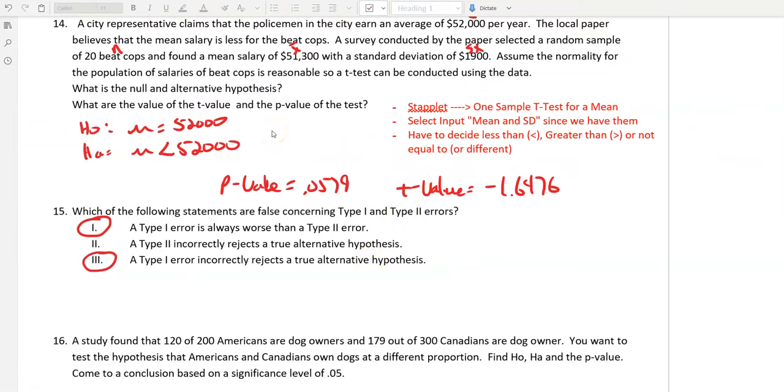So yeah, this problem is a little awkward. This is weird wording, and it'll probably be more straightforward on the final, but this was a tricky problem. But yeah, those would be your two answers on this one.